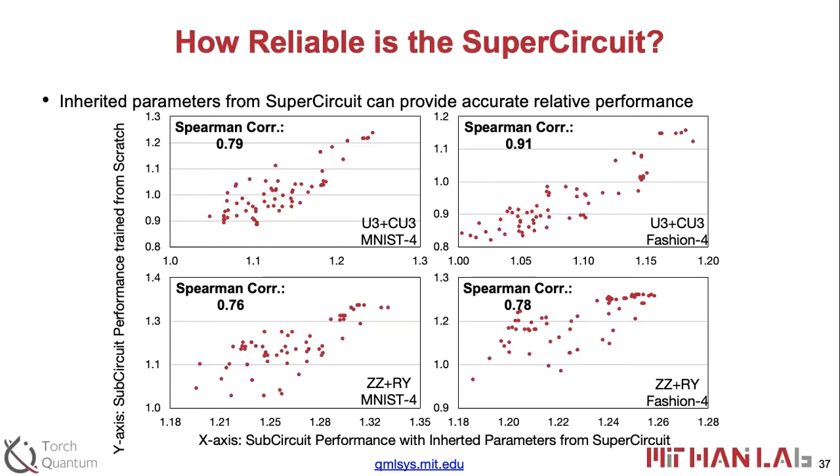So after we find the best on-site, we can just inherit the parameters from the SuperCircuit and then do some steps of fine-tuning. So that is very practical to reduce the overall cost. But in our case, in order to make sure of a fair comparison to other baselines, we make sure the benefits come purely from the on-site difference. So we also do the train from scratch. But in practice, we can just inherit weights and then fine-tune with fewer steps.